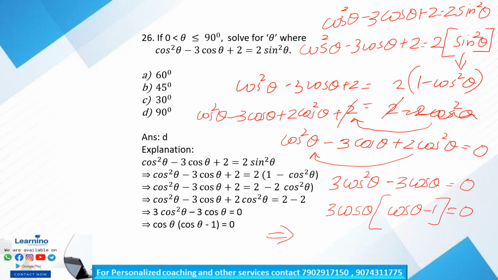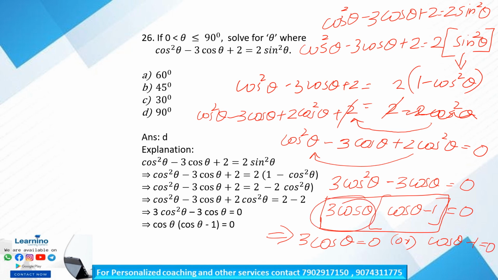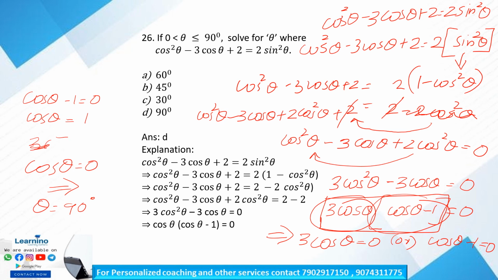This implies that either 3 cos theta is equal to 0 or cos theta minus 1 is equal to 0, right? Either this term is equal to 0 or this term is equal to 0 to make the whole equation equal to 0. So we all know that cos theta is equal to 0 implies what? Theta is equal to 90 degree, right? So the second term, cos theta minus 1 is equal to 0, that is cos theta is equal to 1, implies that theta is equal to 0 degree.